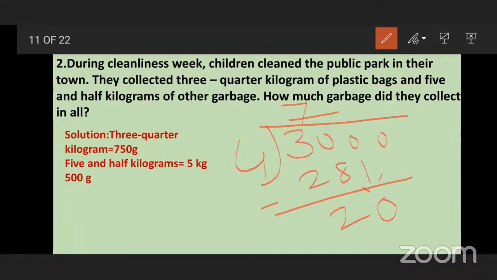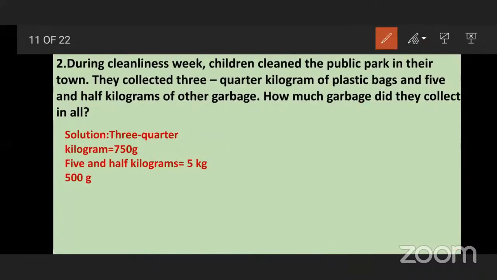Okay. Now 20 is there in 4's table? Yes. So 4 5s are 20. Again 0 comes here. So 4 zeros are 0. That means what answer we get here? 750 we get. Right. So this 3/4 of kilogram means 750 grams. And 5.5 kilograms means 5 kg 500 grams.